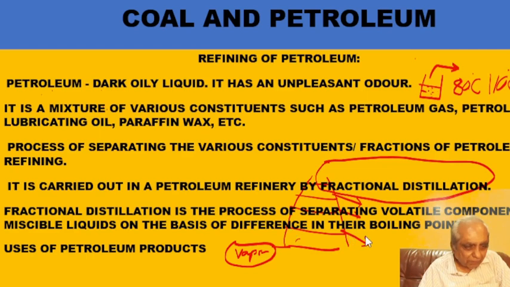At this temperature, I will get only that liquid whose boiling point is that high. Gradually, as I go up, I will get liquids of low boiling point. So this is called a fractional distillation tower. In this manner we separate the various liquids: petrol, diesel, lubricating oil, paraffin, and all those things are separated by this fractional distillation.